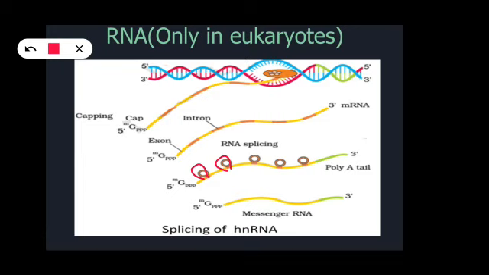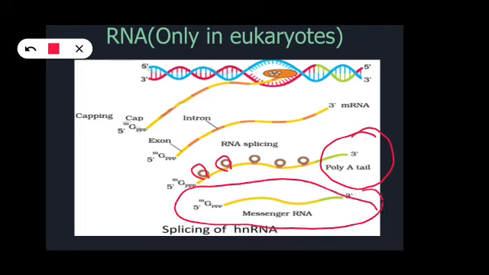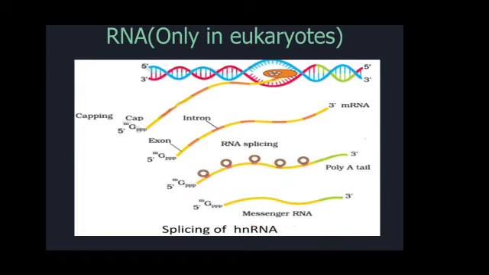It is not mentioned in the NCERT and it is not required, because you have to follow the NCERT. Then the third process is tailing, adding the tail of adenylate residues, around 200 to 300 base pairs, and the final product formed after these three processes is known as the messenger RNA.